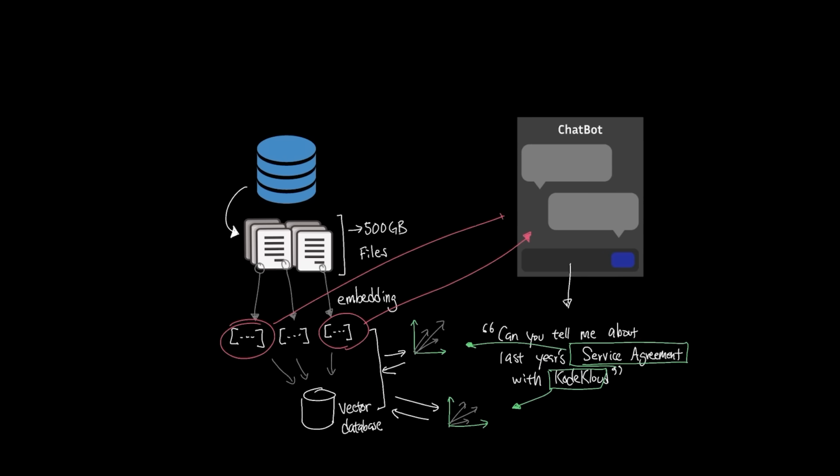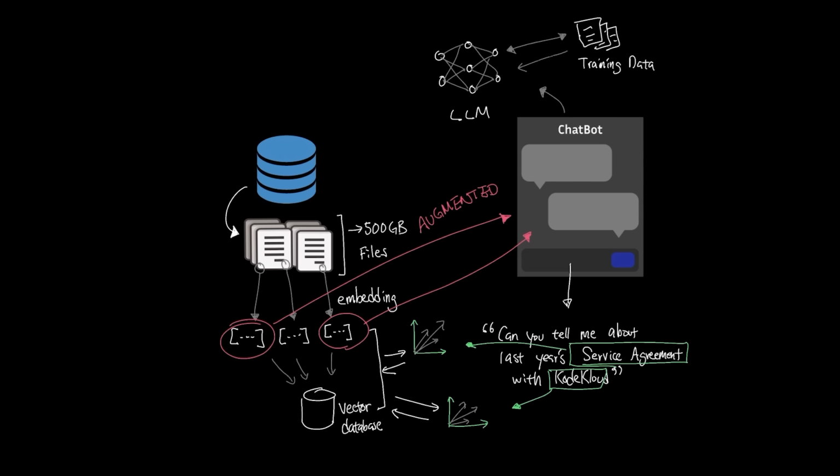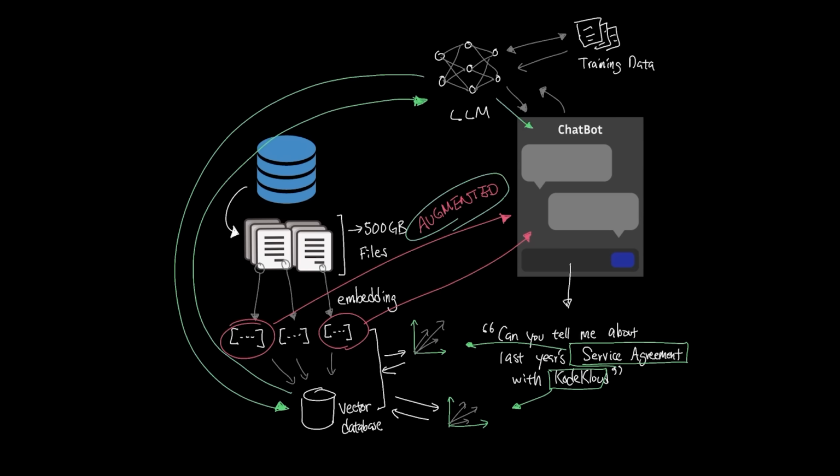Moving on to augmentation. Augmentation in RAG refers to the process where the retrieved data is injected into the prompt at runtime. And you might think, why is this all that special? Typically, AI assistants rely on what they learned during pre-training, which is static knowledge that can become outdated really fast. Instead, our goal here is to have the AI assistant rely on up-to-date information in the vector database.